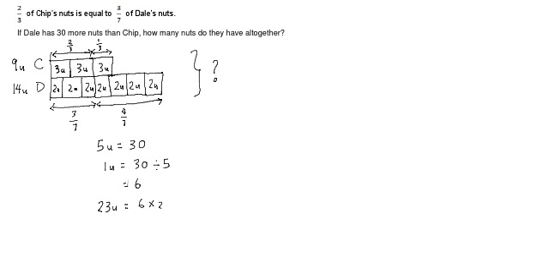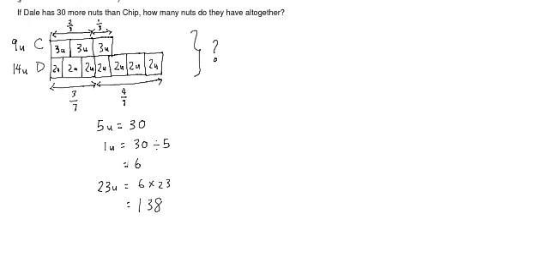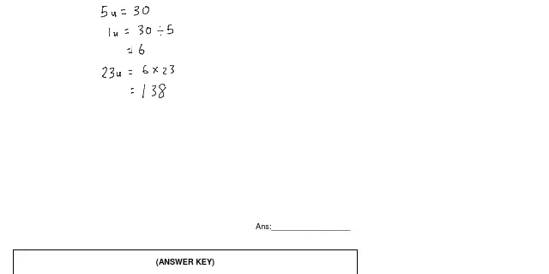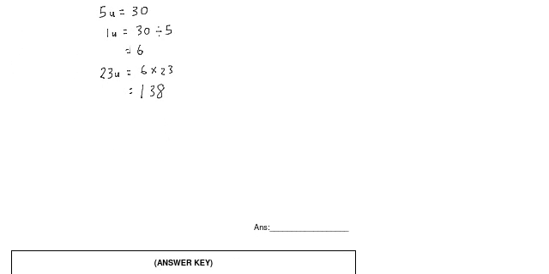Okay, so you actually get 138. So remember to write your answer in the answer blank. You know that both of them have 138 nuts altogether.